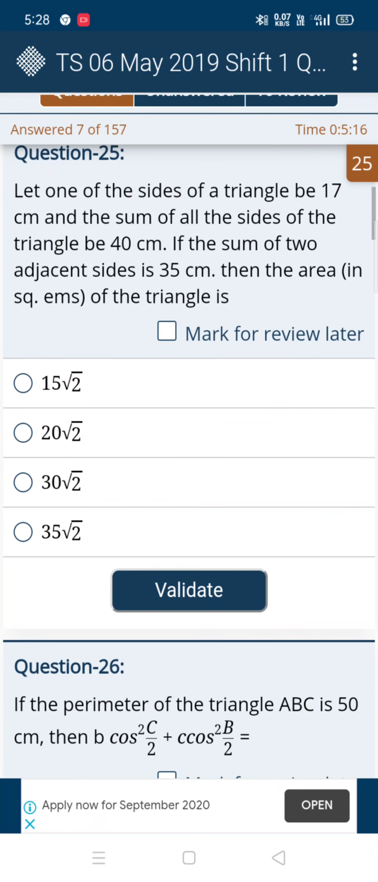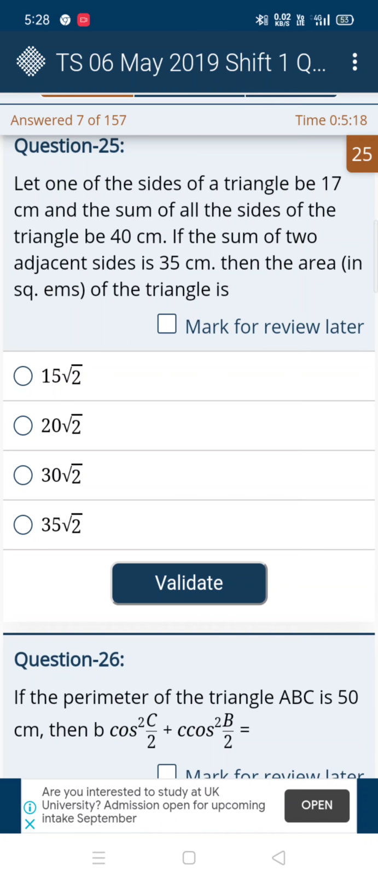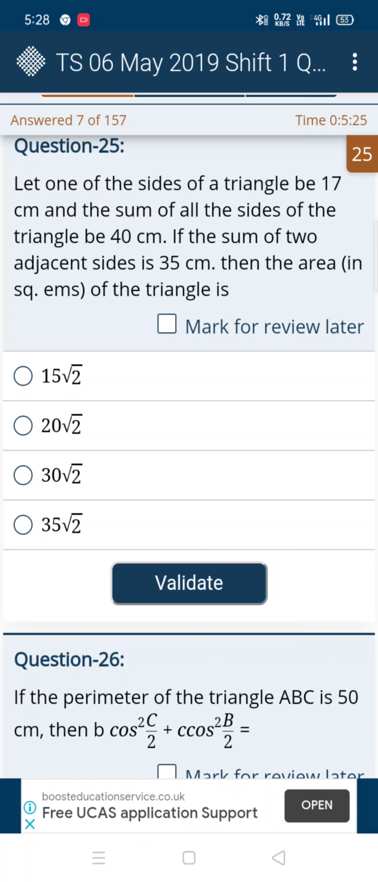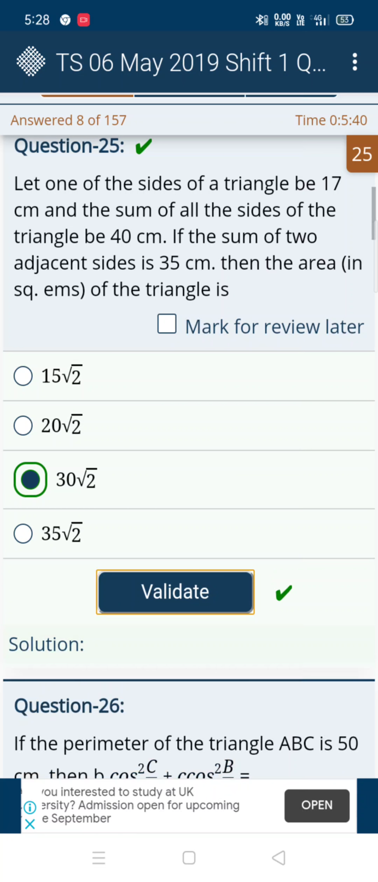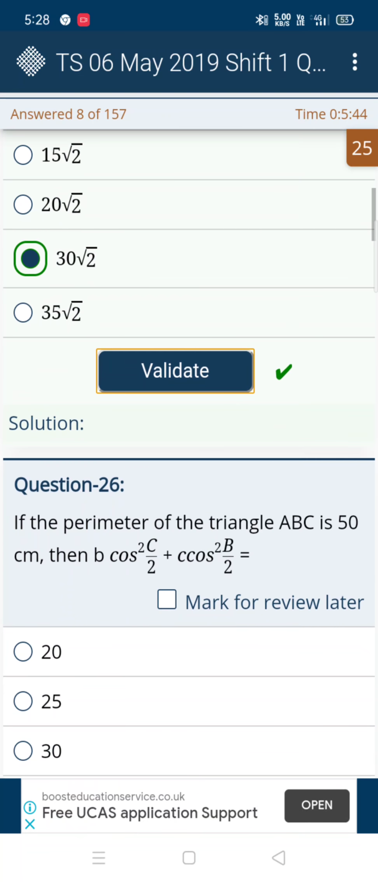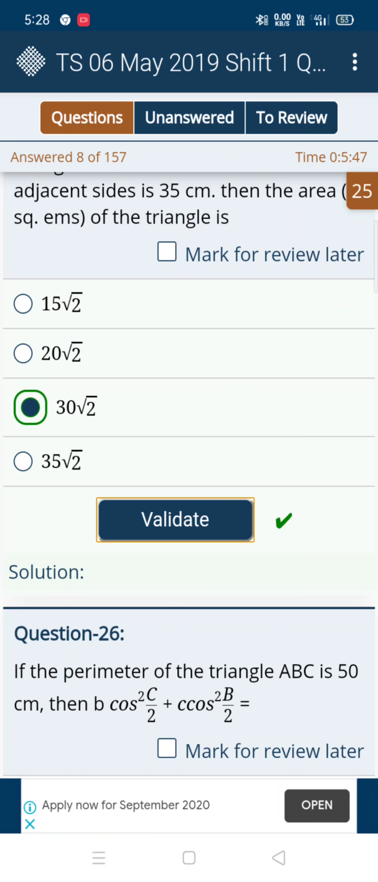Next we'll go for another question. Here we go, another question. Here the options are 15 root 2, 20 root 2, 30 root 2, 35 root 2. So what they gave here: 20, 30, 35. Here some link is there. 15 twos are what we get, 30. So they want to confuse us, so they gave these many options. We'll directly take 30 root 2. If you don't understand this question, you can quit this question and follow other questions.